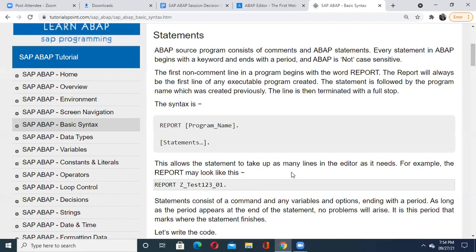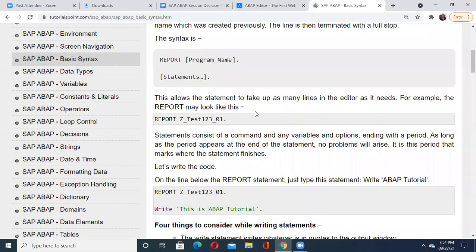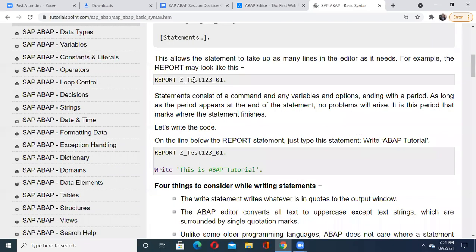Okay, the REPORT statement will always be the first line of any executable program. For any program name, this allows the statements to take up, for example, the REPORT. Here also it is written this way, right? Z underscore test123 underscore 01, right?